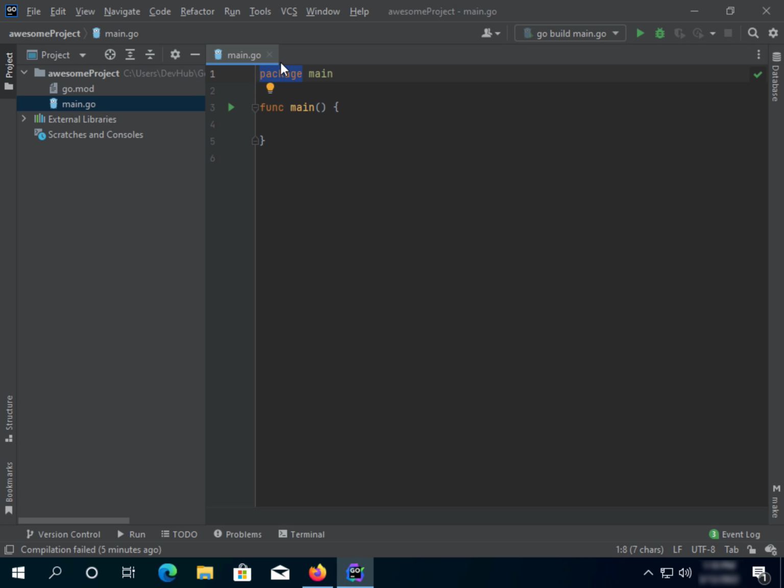Here you see the package is main, but the package can also be something like web app, anything, with only one condition: that you have at least the main package.